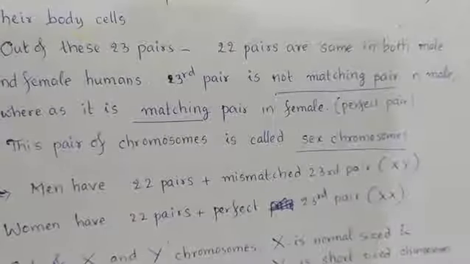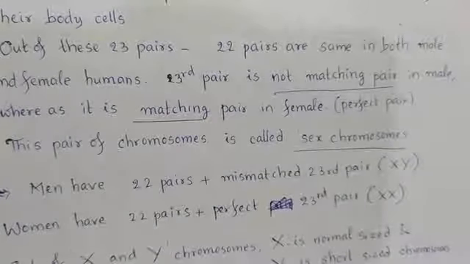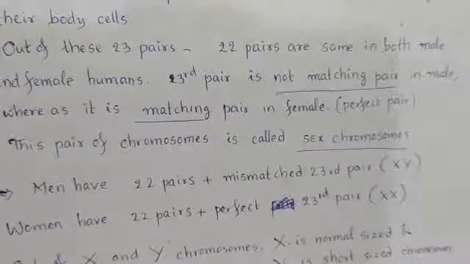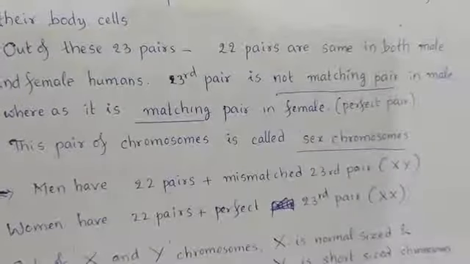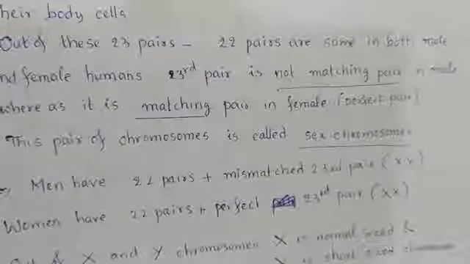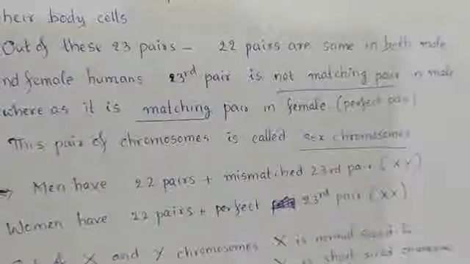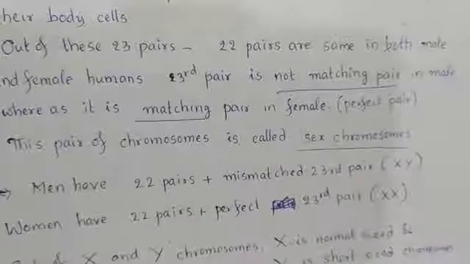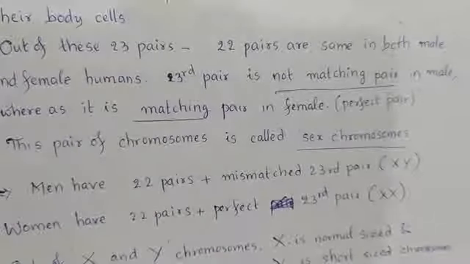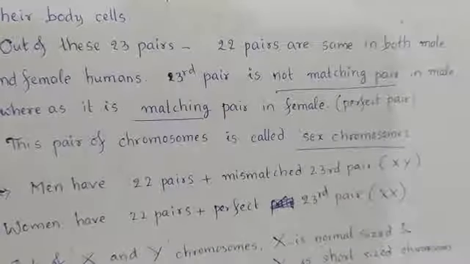So this 23rd pair of chromosomes, which is a mismatching pair in men and a matching or perfect pair in women, is known as the sex chromosomal pair.